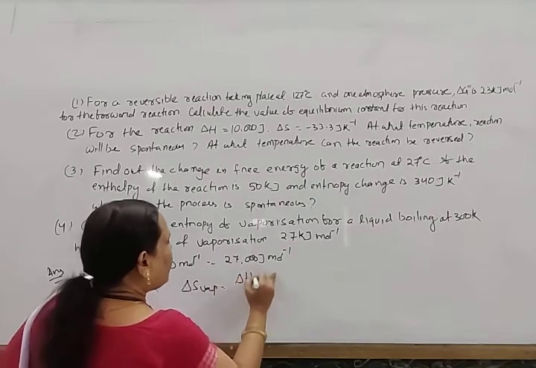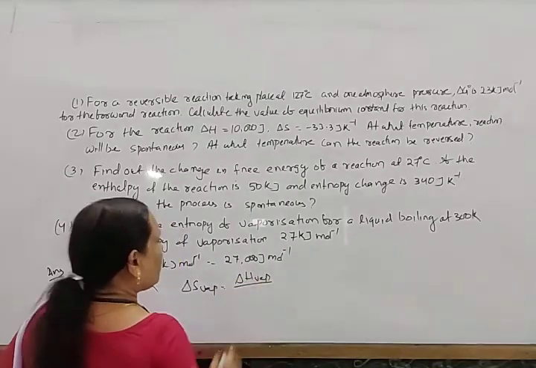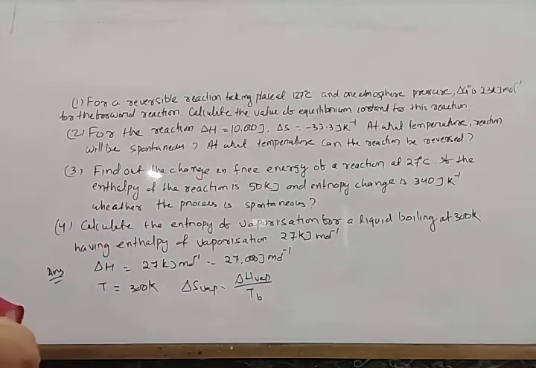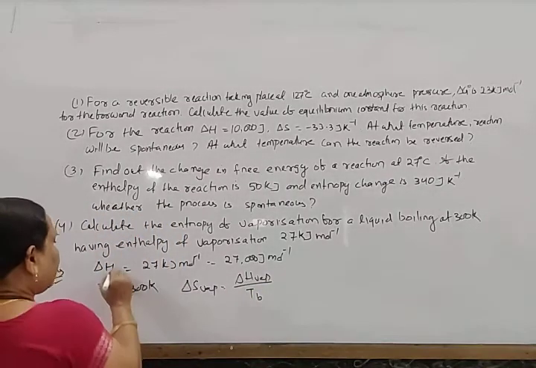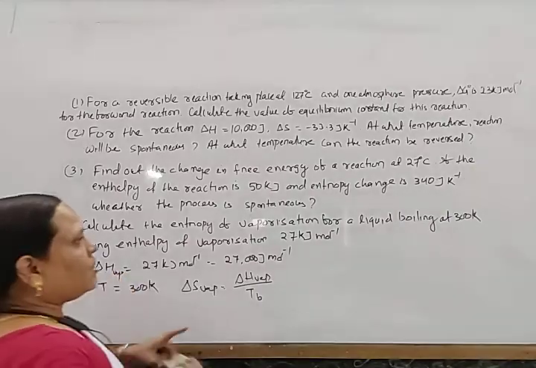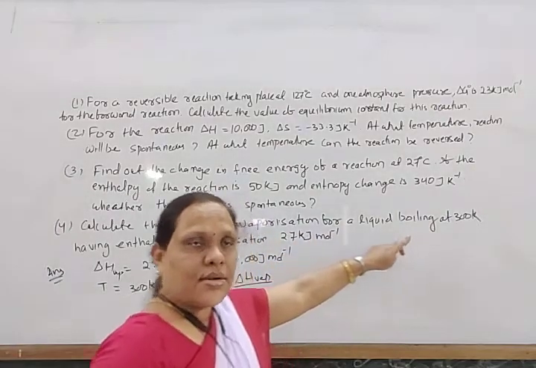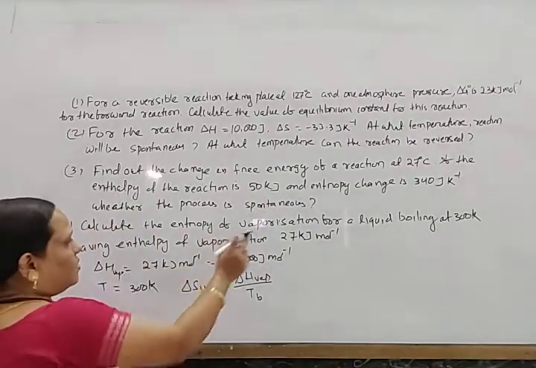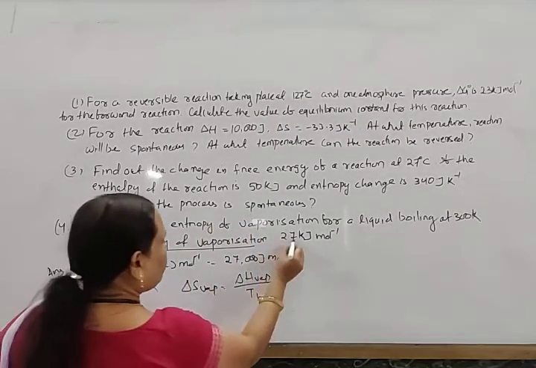And we know the entropy of vaporization, del S vaporization, is del H vaporization divided by its boiling point T. So del H, that is the del H vaporization, for a liquid boiling at the boiling point, is given this much.